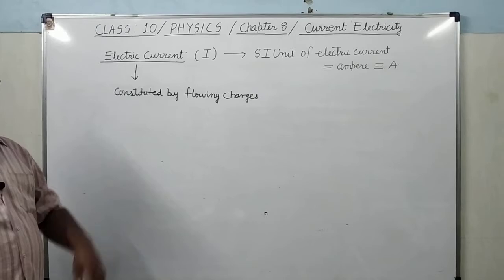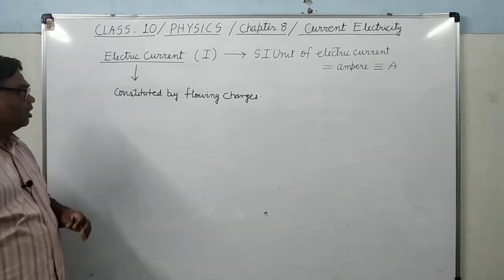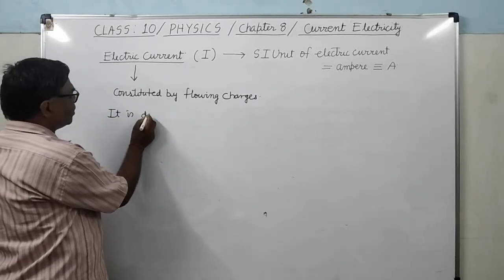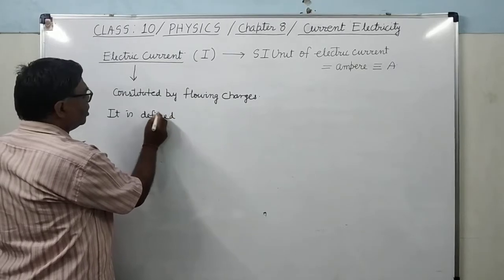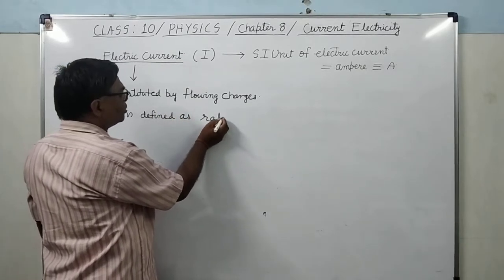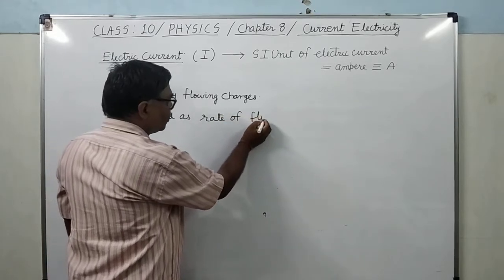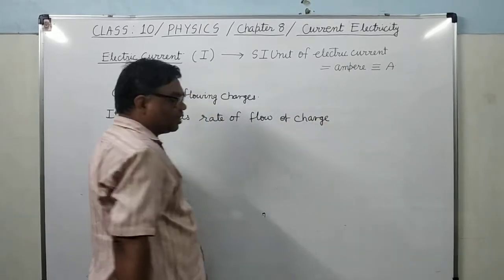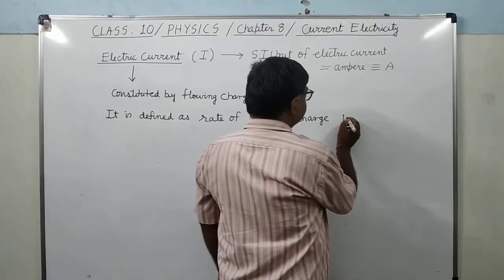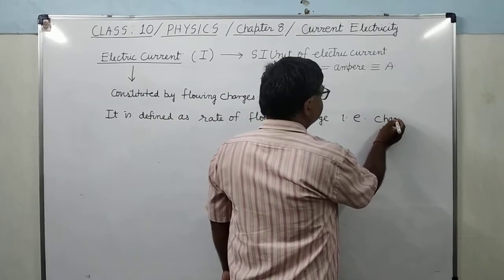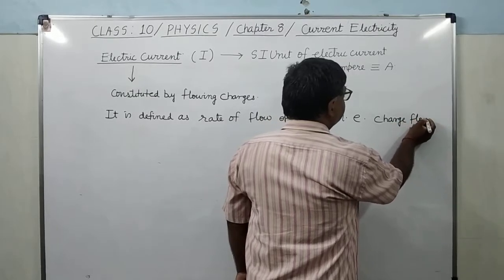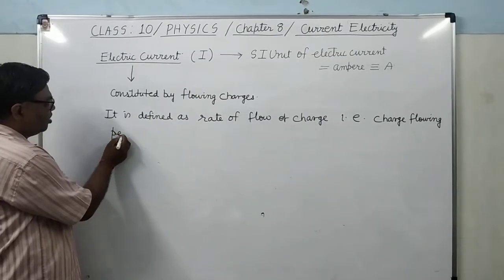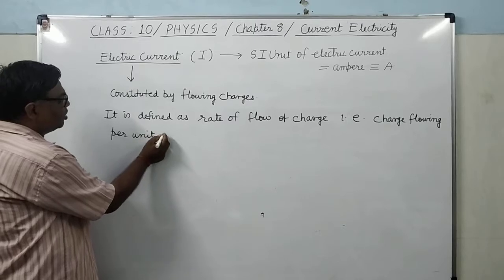Now quantitatively, what is its meaning? It is defined as the rate of flow of charge, that is, charge flowing per unit time.